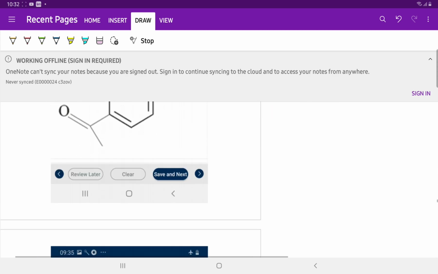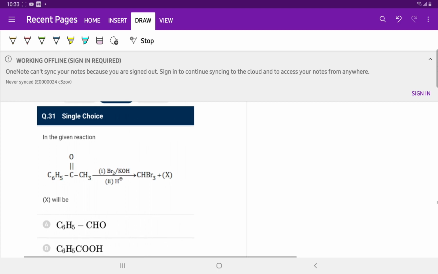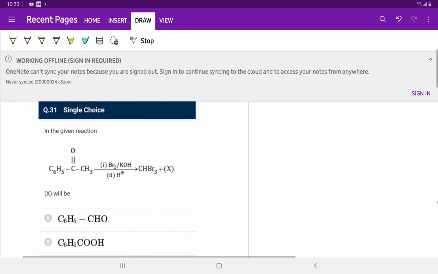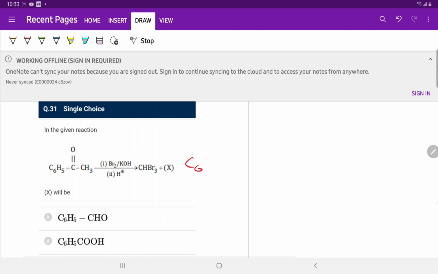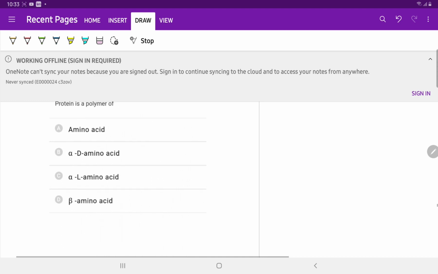Question number 31. In the given reaction, acetophenone reacts with Br2 and KOH, giving bromoform and C6H5COO-, which on acidification gives C6H5COOH. Benzoic acid is the product. Option B is correct.